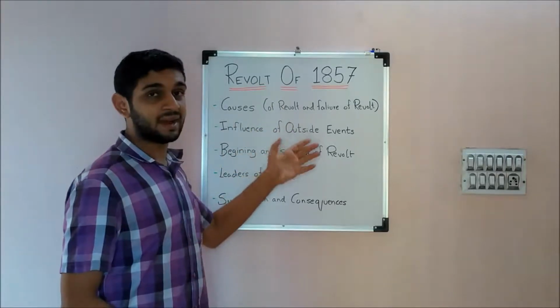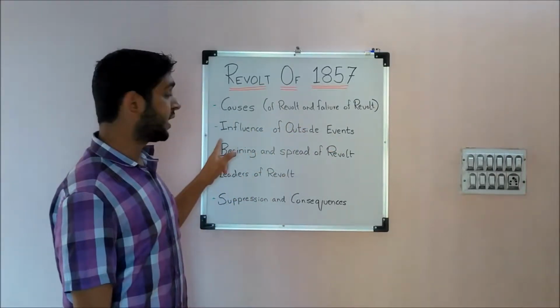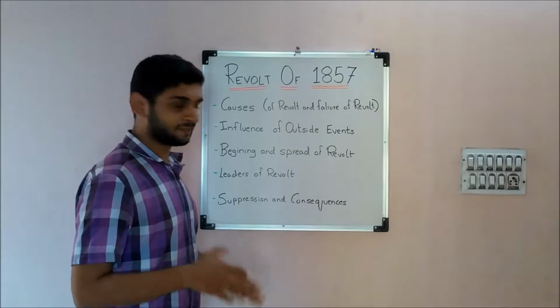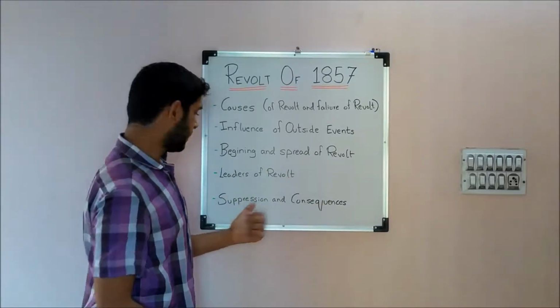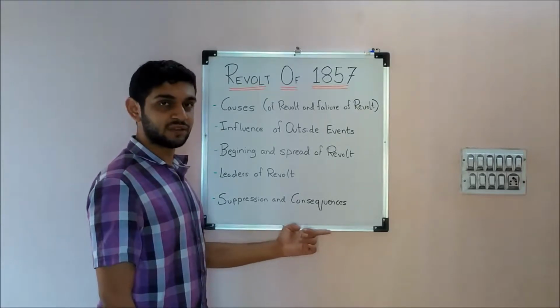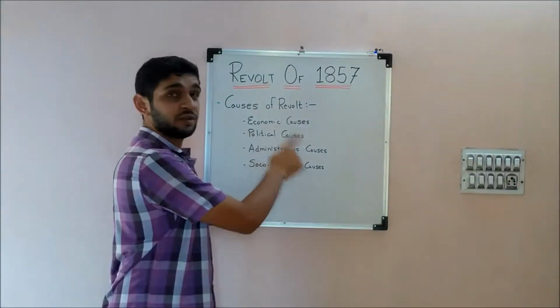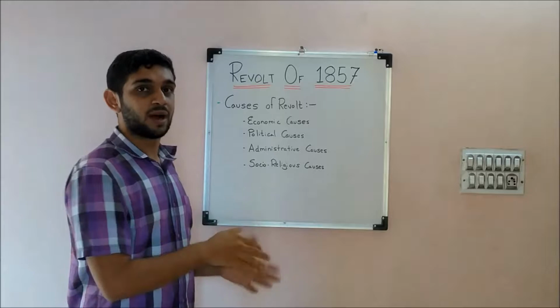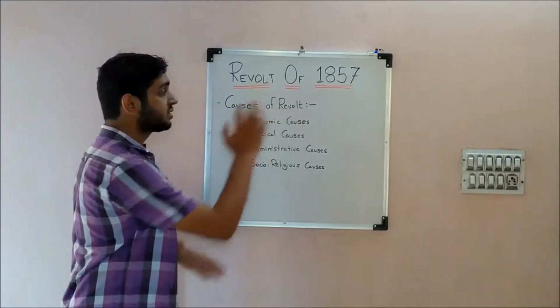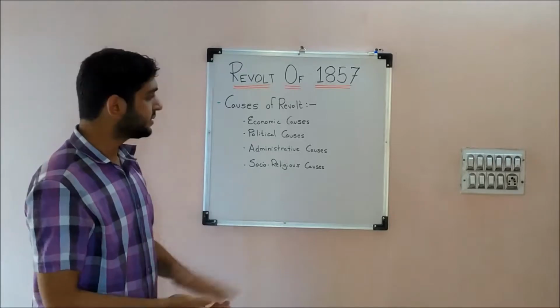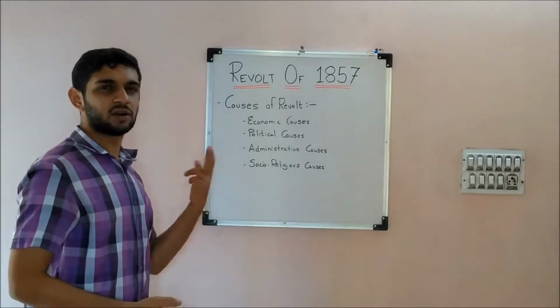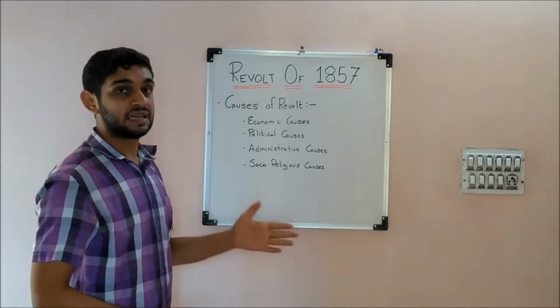Causes of revolt and the failure of revolt, the influence of outside events, beginning and spread of revolt, leaders of the revolt, suppression of the revolt, and consequences of it. So first we will be seeing the causes of revolt, and at the end we will be seeing why the revolt failed. The causes of revolt, I have divided them into 4 different categories. First is economic cause, political cause, administrative cause, and socio-religious cause.